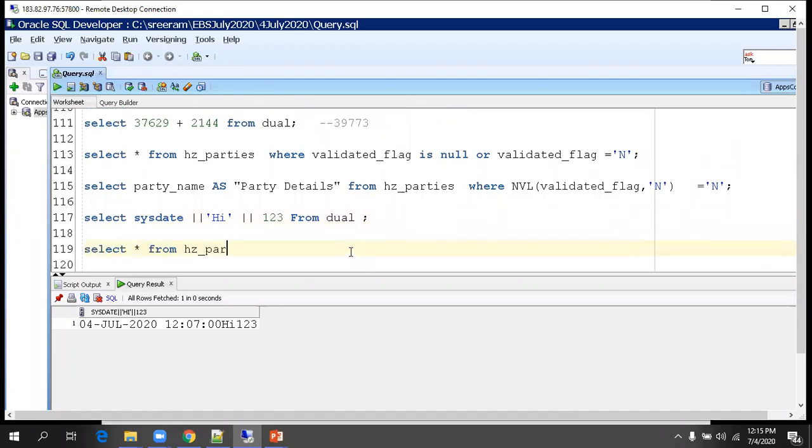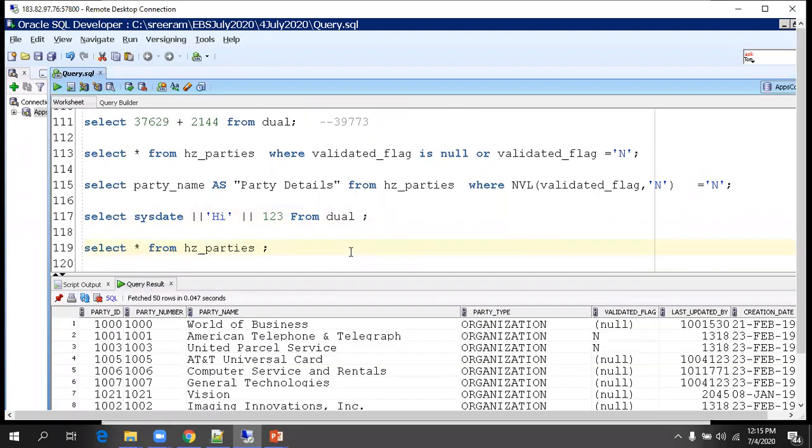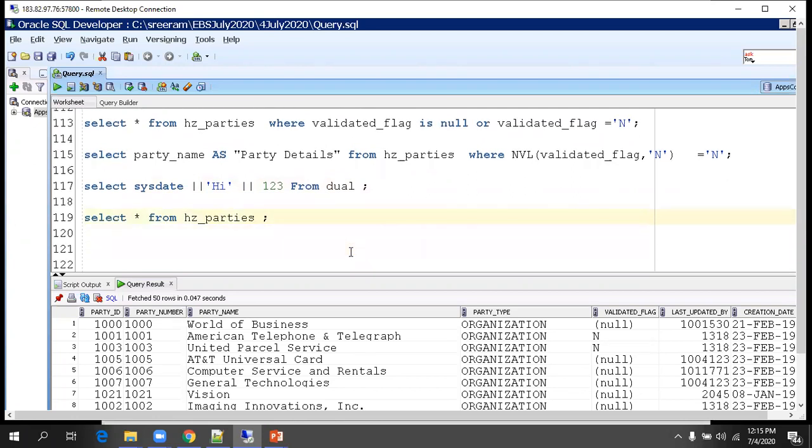Can we apply distinct on multiple columns, Sriram? Yeah, you can apply. Now I have this heads at parties table.